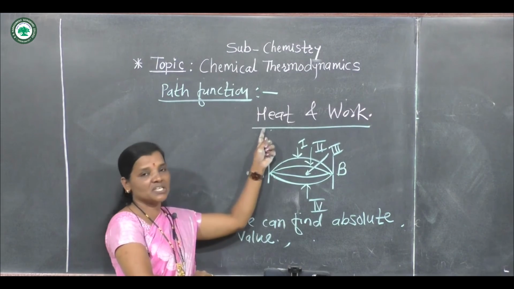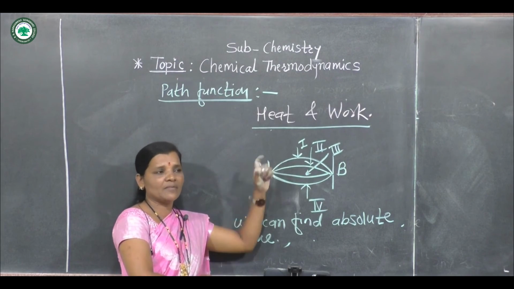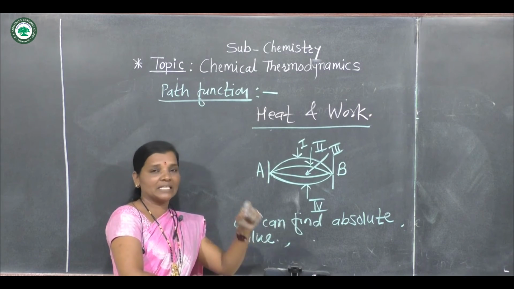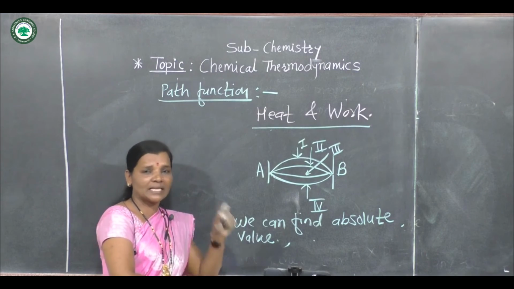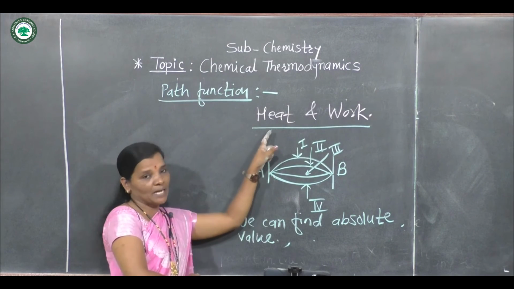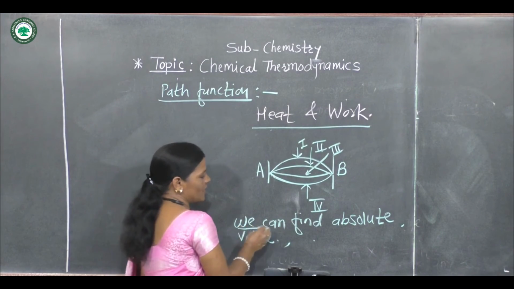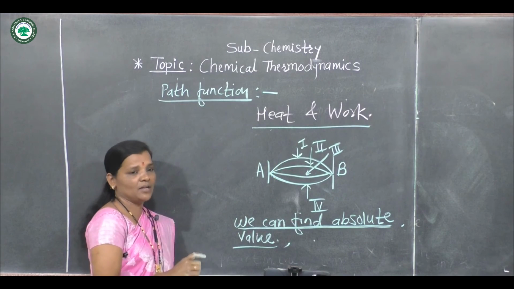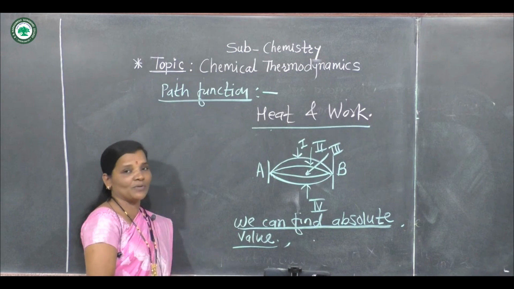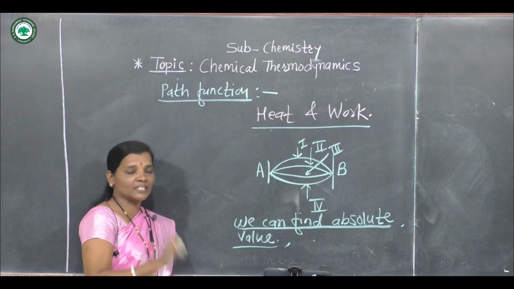Which are path functions? Heat and work. For heat we can find the absolute value, the exact value. For work also we can find the absolute value, the exact value. So these are path functions, and this sentence is very important: in path functions we can find the absolute value, exact value, correct value.